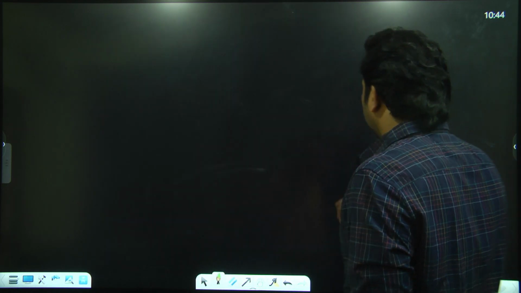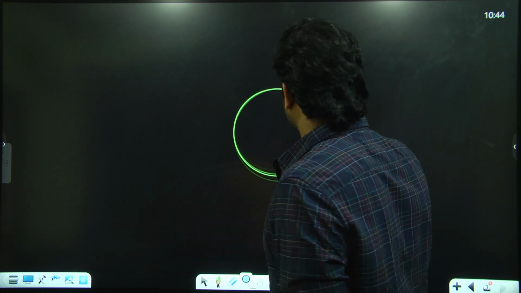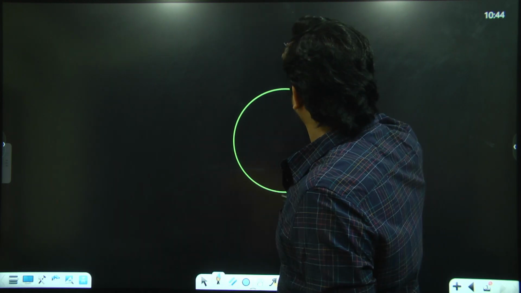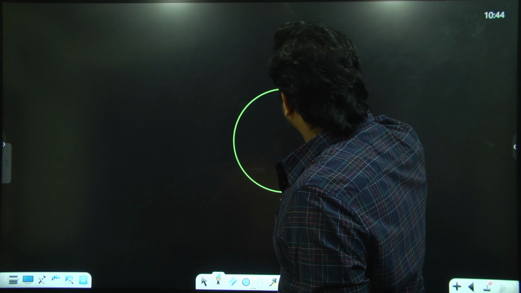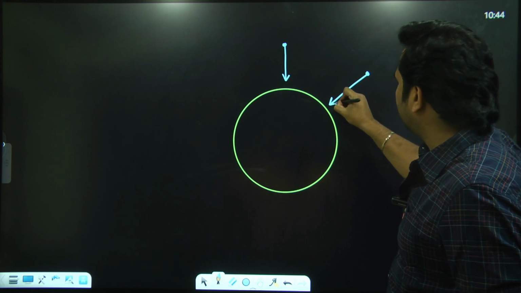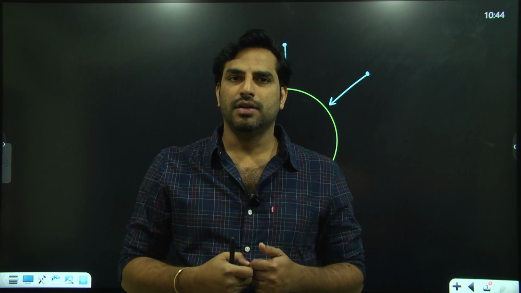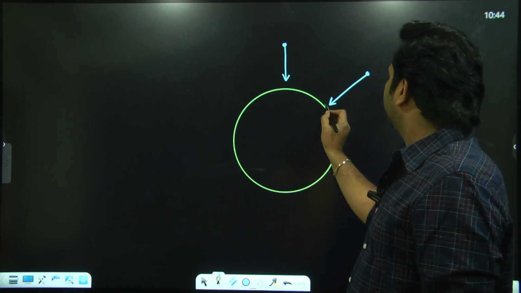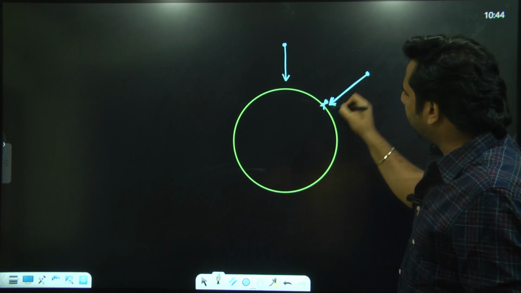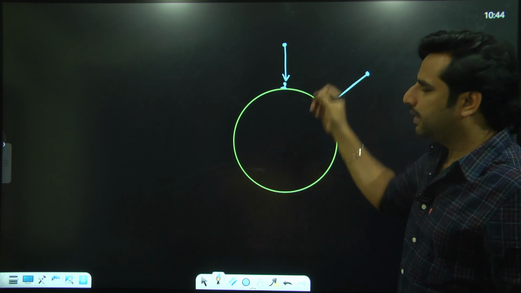It is so simple. Say this is the earth surface. So consider a spherical body, so this is earth surface. If there is any particle here, it would experience force towards the center of the earth. If somewhere the particle is here, the particle would experience force towards the center of the earth. So the direction of weight is actually towards the center of the earth. But what is the meaning of towards the center of the earth? If a person is standing here, for this person, towards the center of the earth is nothing but the downward direction. Suppose the person is standing here, towards the center of the earth is the downward direction.